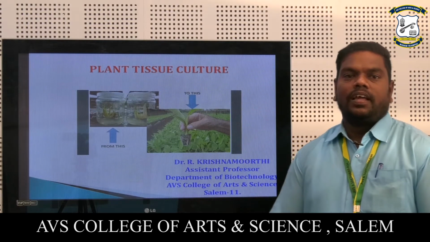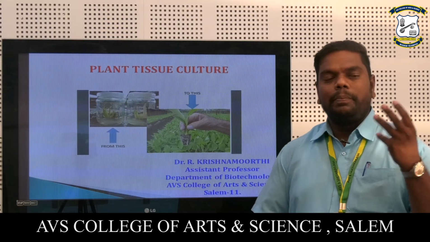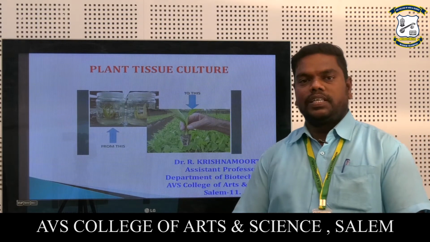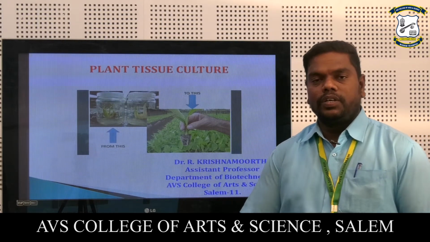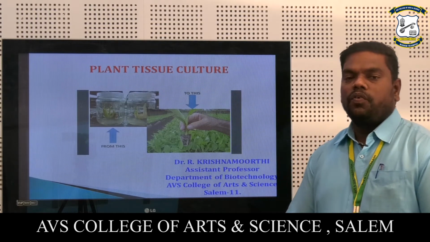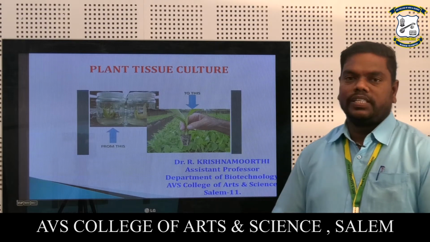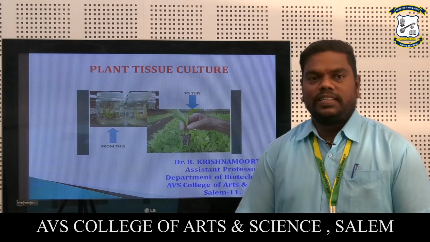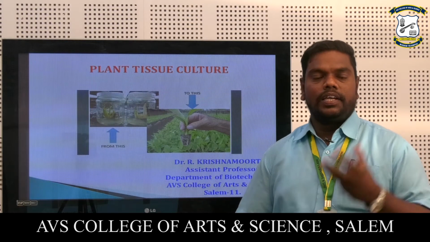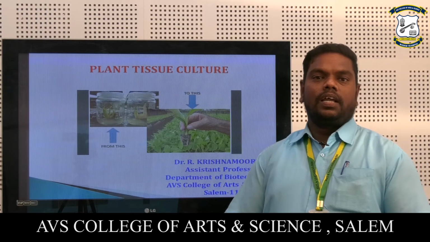Tissue culture. Before going to the chapter, tissue culture has some basic steps involved. First one is totipotency. Second one is differentiation. Third one is de-differentiation. Fourth one is re-differentiation. What is totipotency? Totipotency is nothing but the genetic material of any plant going on to grow a new one. That is called totipotency.